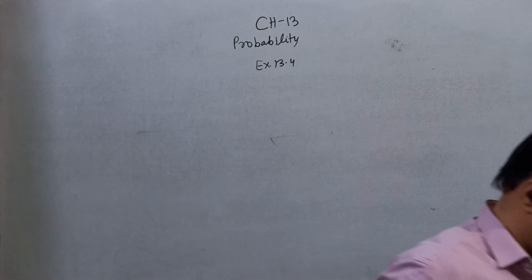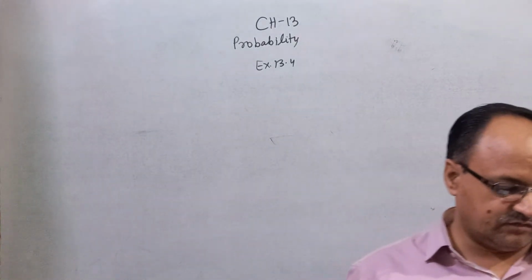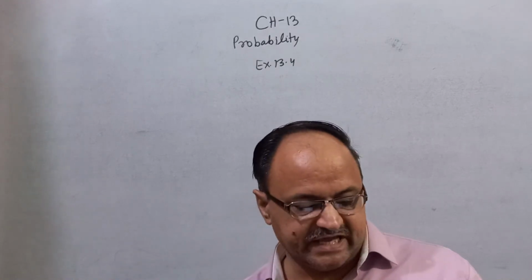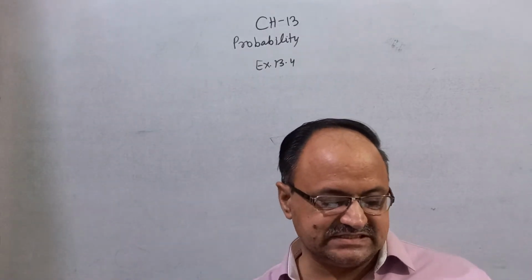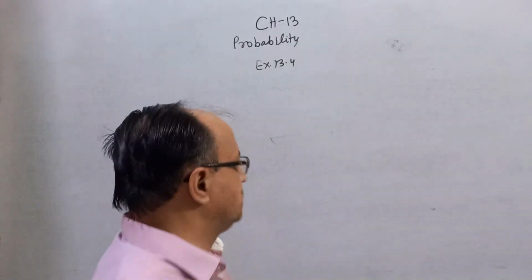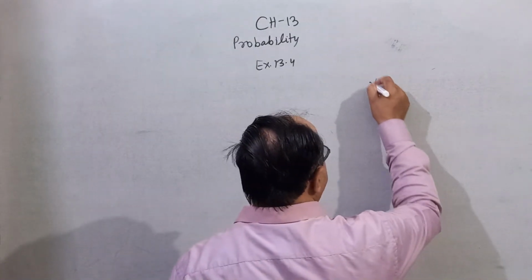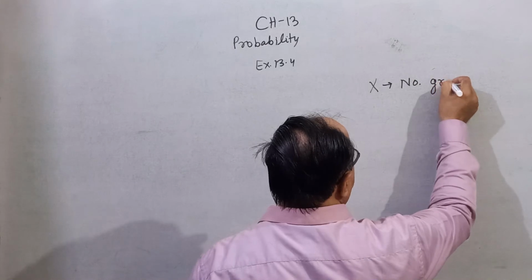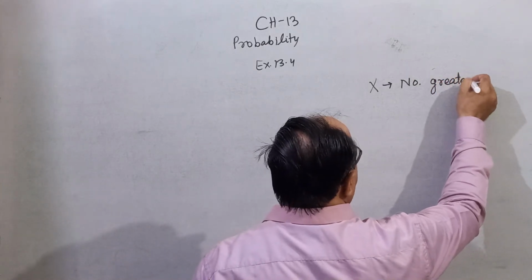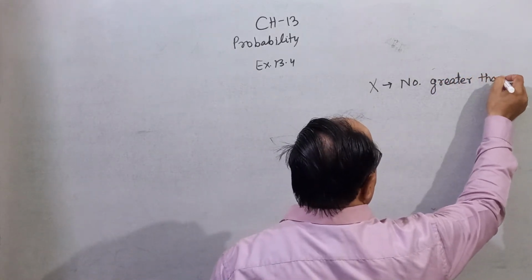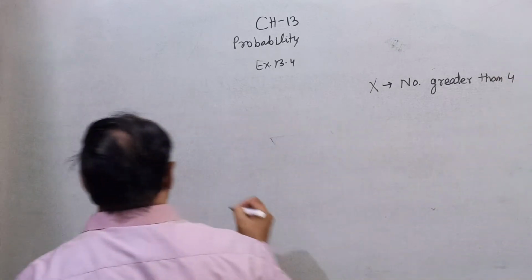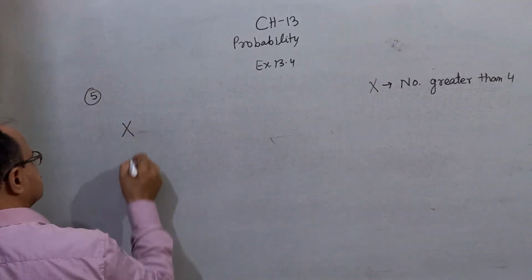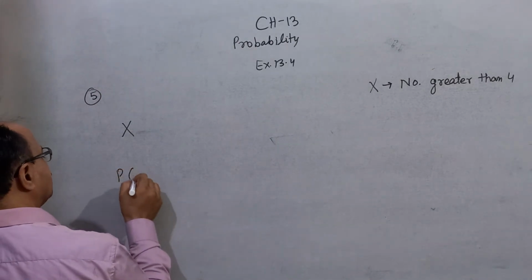In question number 5, find the probability distribution of number of successes in 2 tosses of a die when a success is defined as a number greater than 4. In this question, the random variable X is the number greater than 4.